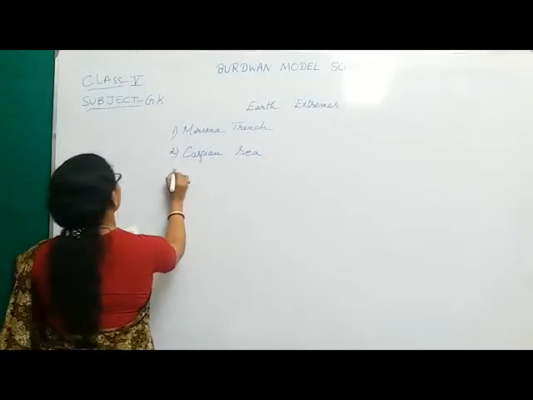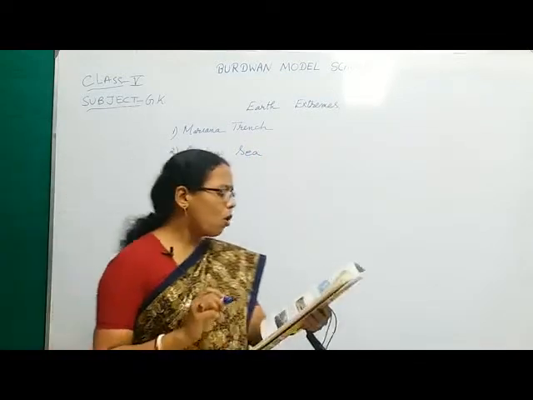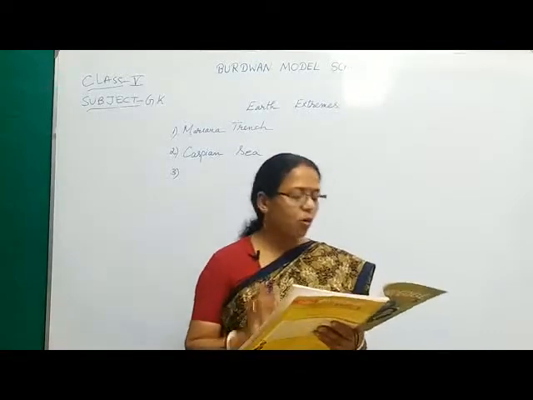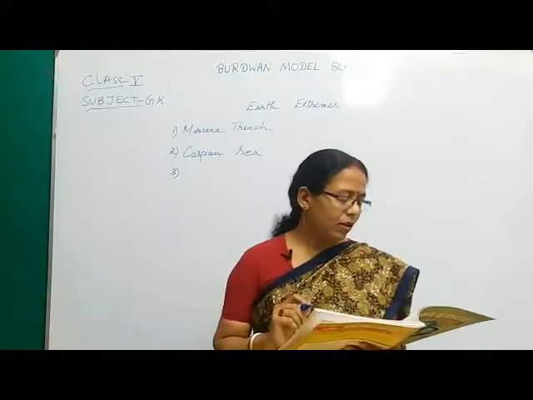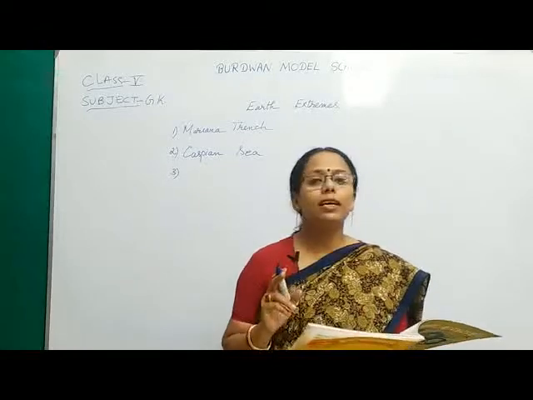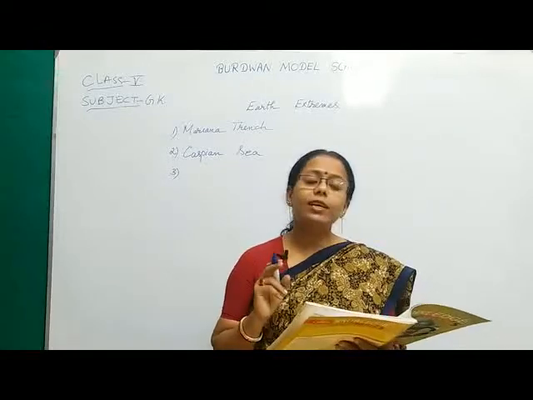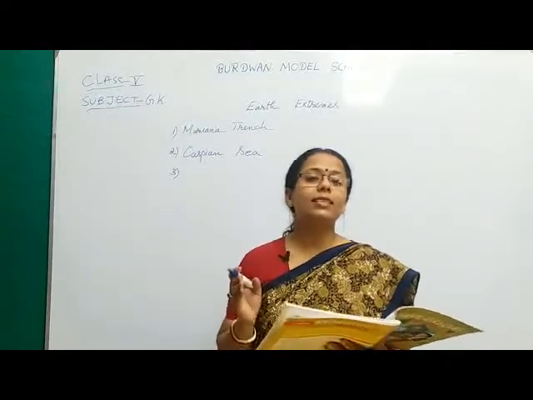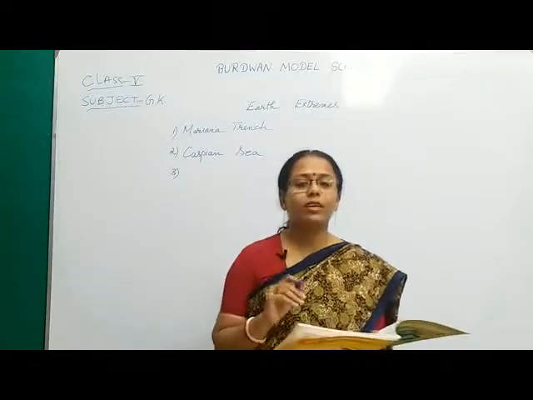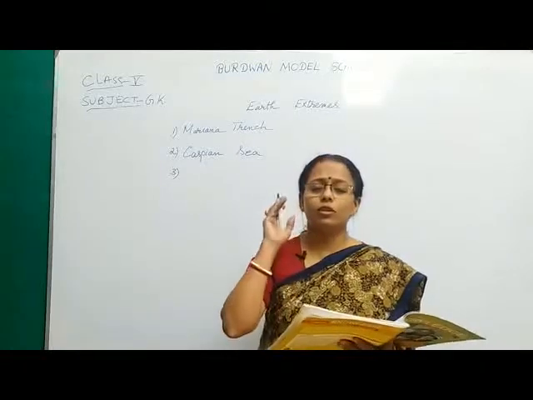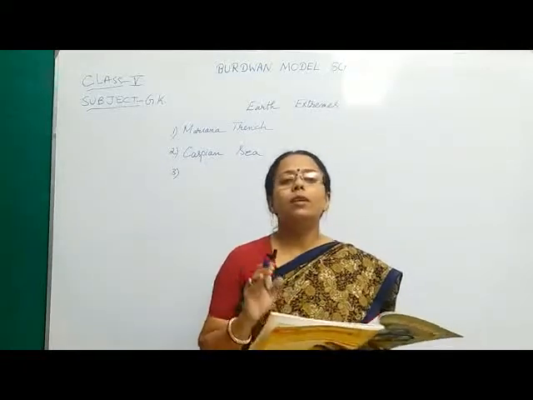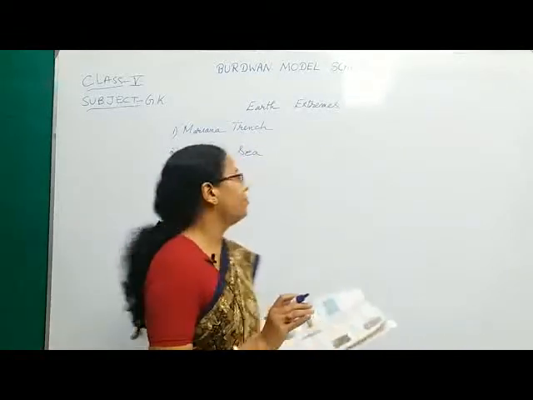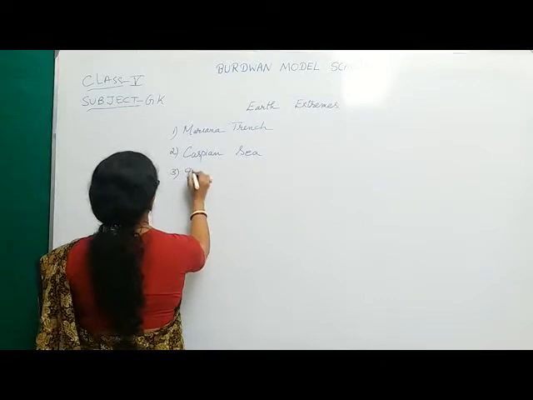Number 3, the hottest natural temperature of 56.7 degrees Celsius was recorded on 10th July 1913 at which valley? Yes, it is Death Valley. That's why it is called Death Valley, because it is so hot that human life is impossible to survive over there.